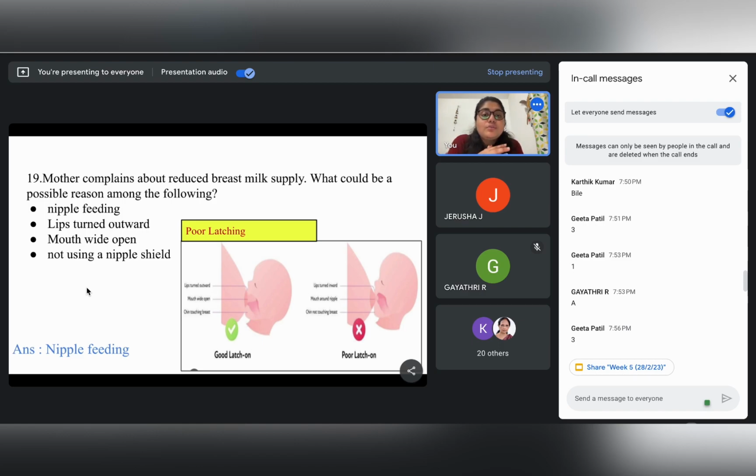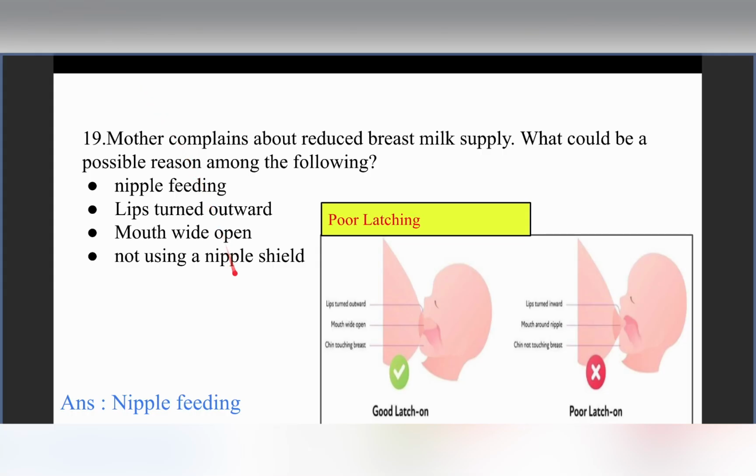So if we go through our options, we can see that lips turned outward, obviously it is a proper method. Mouth should be wide open, not using a nipple shield, and nipple feeding, right? So nipple feeding is the correct answer.